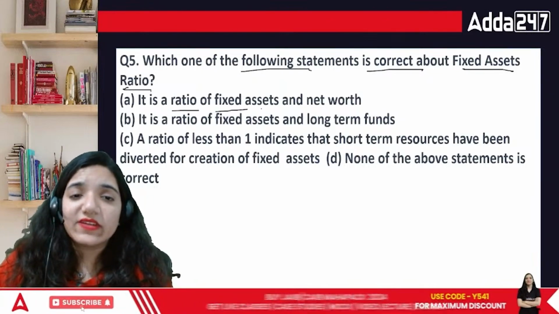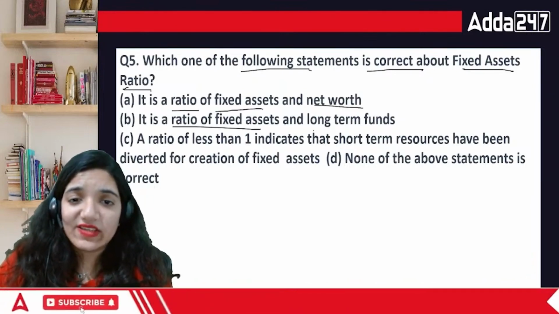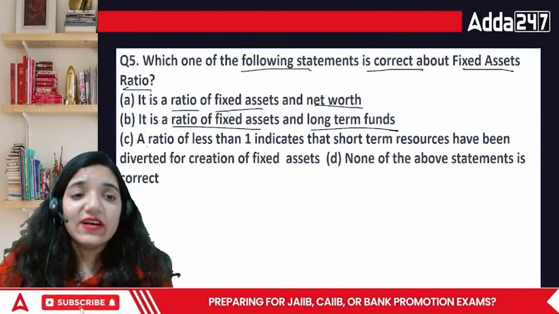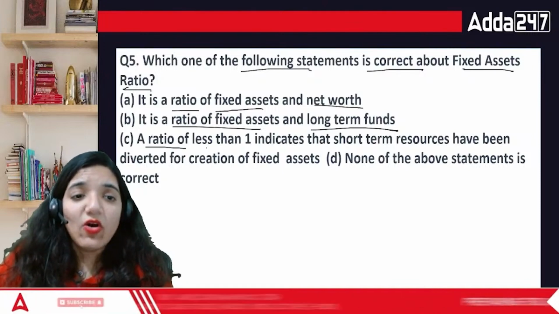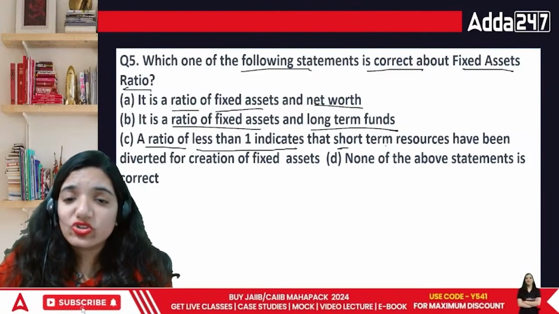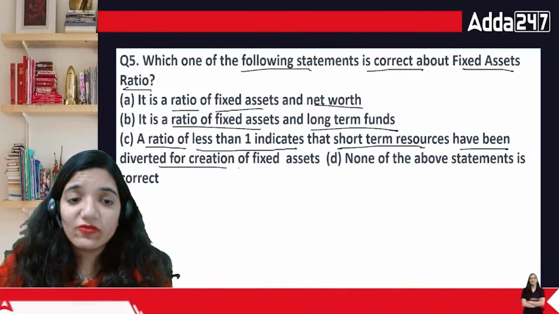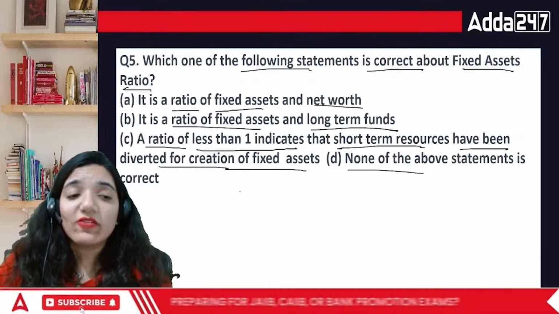It is a ratio of fixed assets and net worth. It is a ratio of fixed assets and long-term funds. A ratio of less than 1 indicates short-term resources have been diverted for creation of assets, or none of the above.